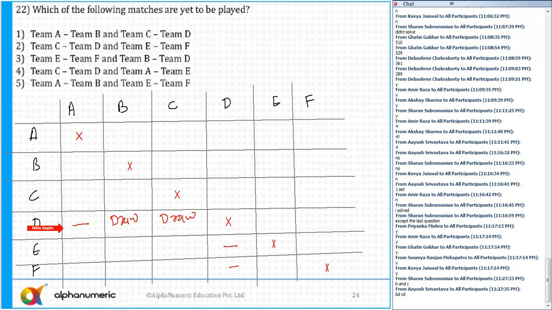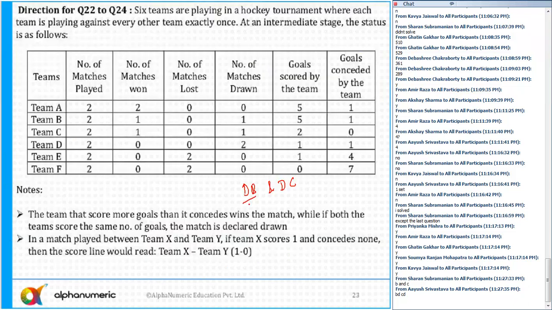Row-wise as well as column-wise. D has played only against B and C, and both the matches are a draw. Any doubts for anyone? Another thing here, Team D has goals scored 1 and goals conceded 1 also. So D has played 2 matches and both the matches are drawn.